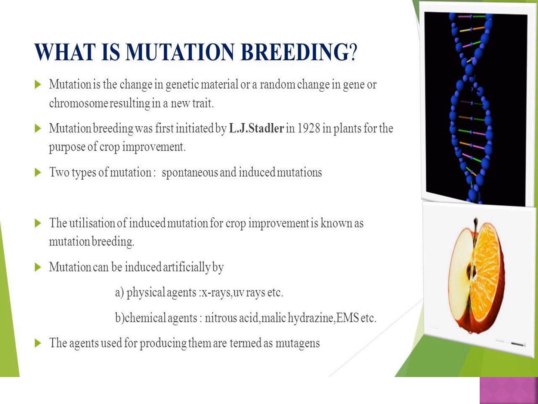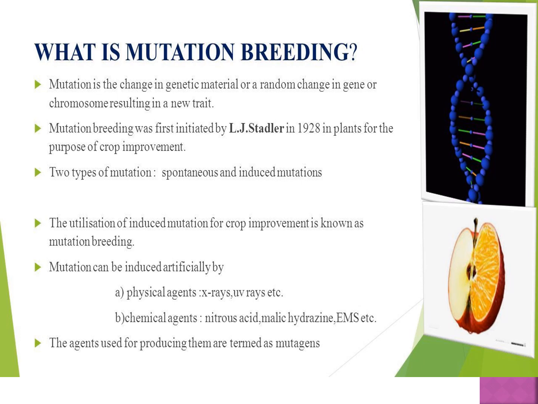The organism which undergoes mutation is called a mutant. Mutation is a change in genetic material or chromosome resulting in new traits.